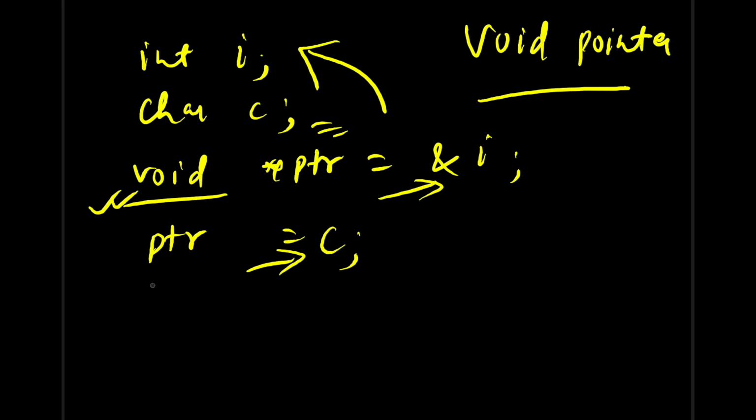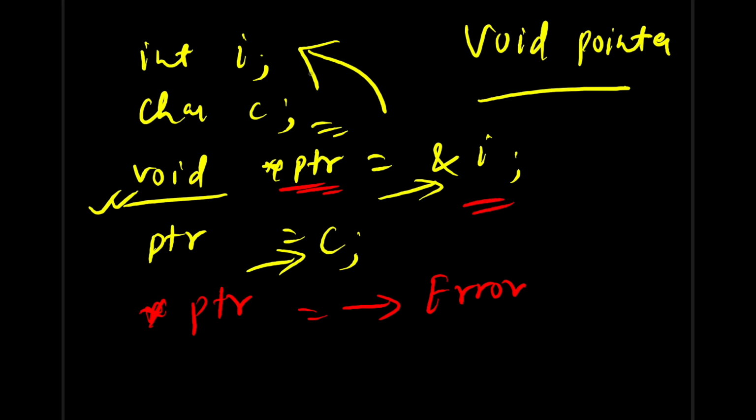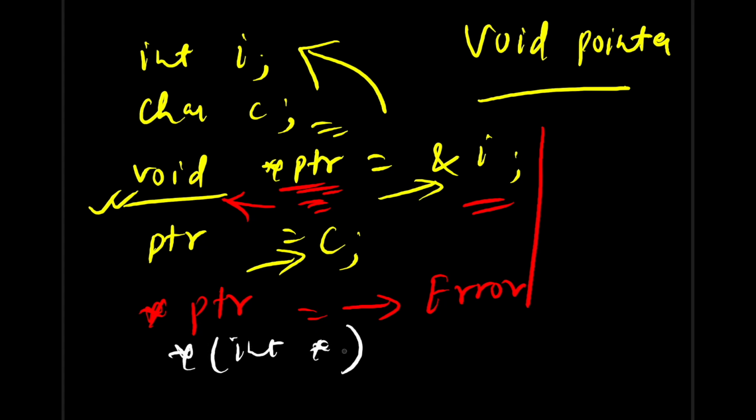But here if you try to dereference with the help of the void pointer and you write *ptr, right? That's how you dereference and try to access it. It is going to give you an error, even though you have assigned the address of this integer variable, because the data type of this pointer is still void. So for dereferencing you must typecast first. You need to typecast to some data type first, and after that only you can do dereferencing.